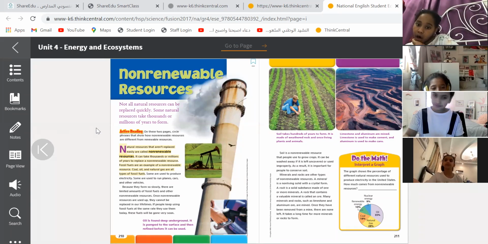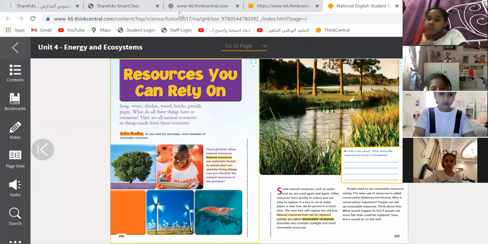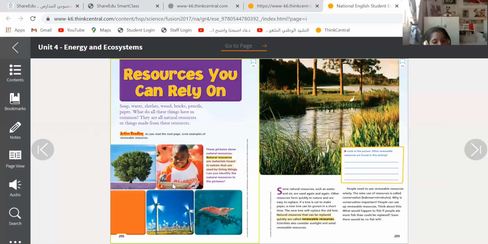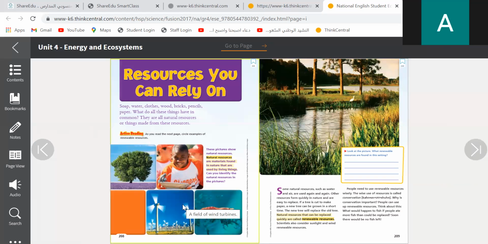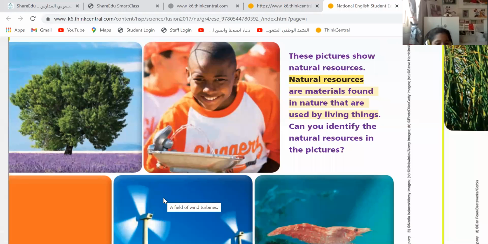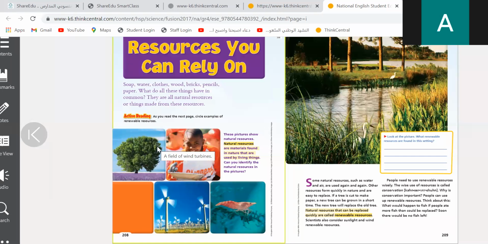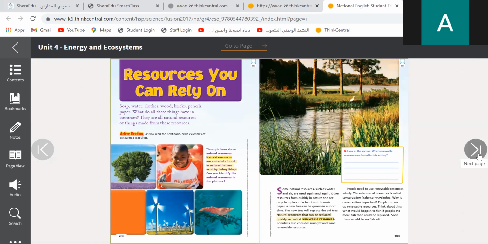In the previous page, let's go back. Here. Like the fans or the tall thing. How can you find electricity from a field of wind turbines? Wind turbines. Wind turbines are using what to make electricity? They use wind. Excellent. So wind is a renewable resource and we use it to have electricity.